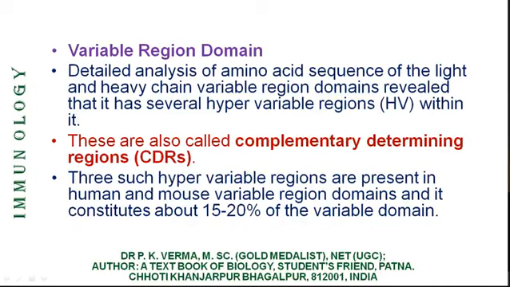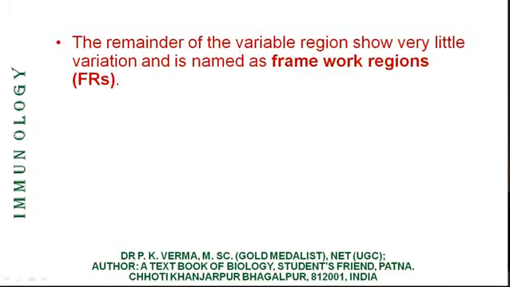So maximum 15 to 20% region is hypervariable region. The remainder of the variable region shows very little variation and is named as framework region. Framework region is the main frame to identify the antigen, but the hypervariable region is the accurate points, the keys to identify the antigens.